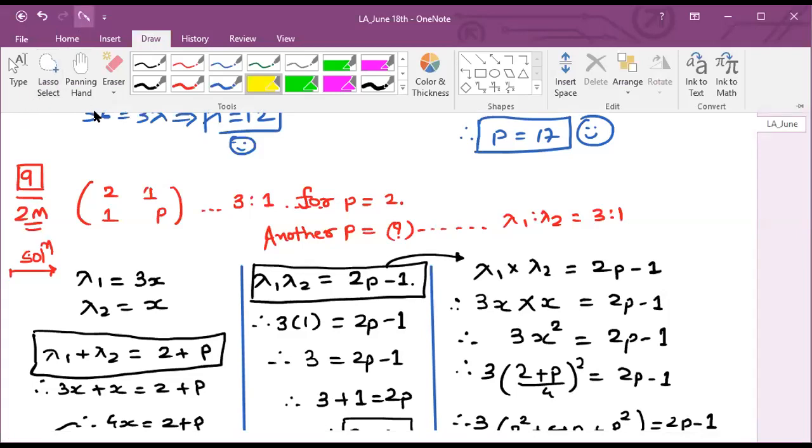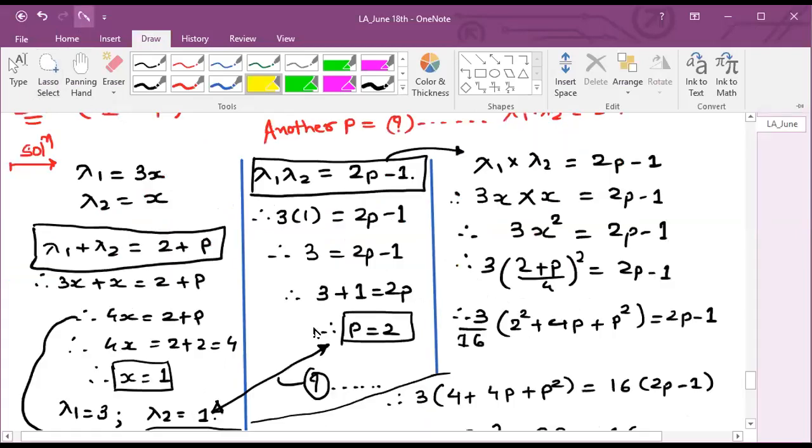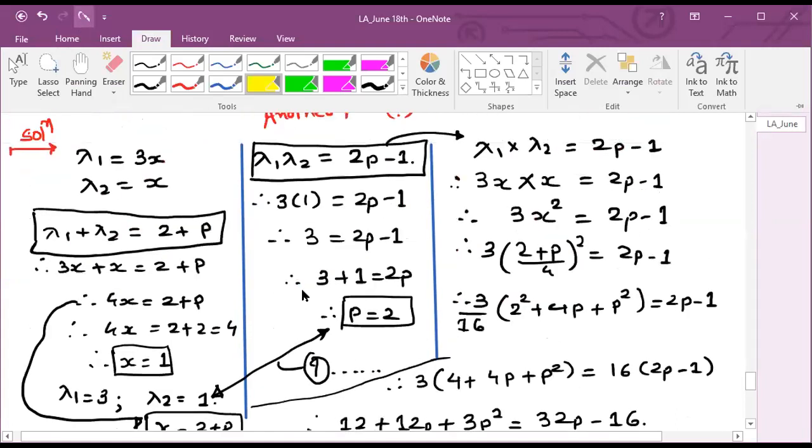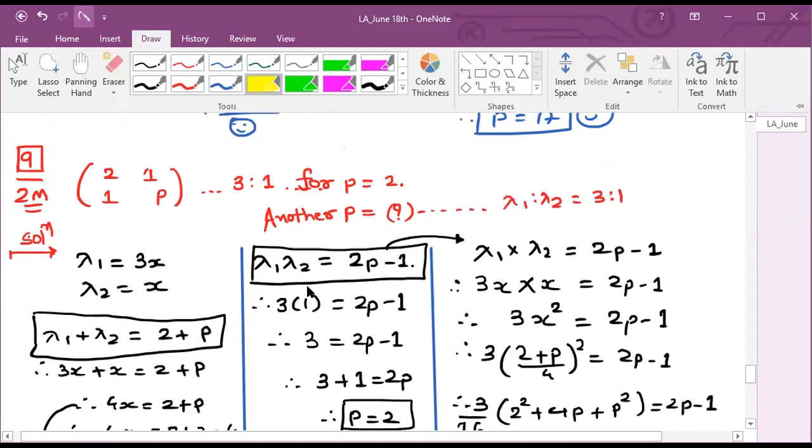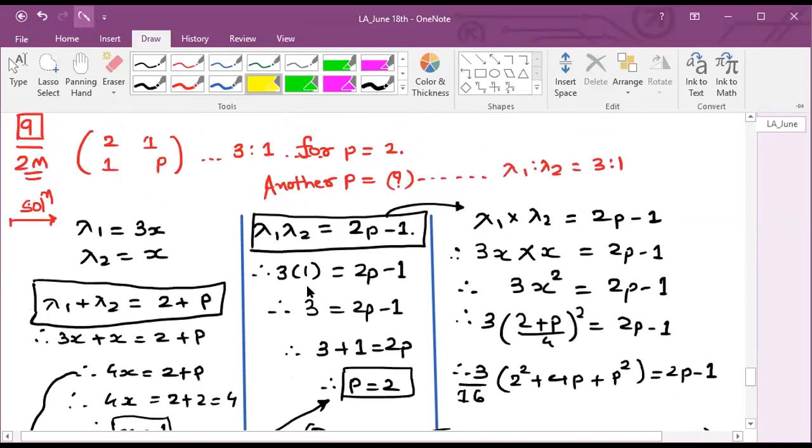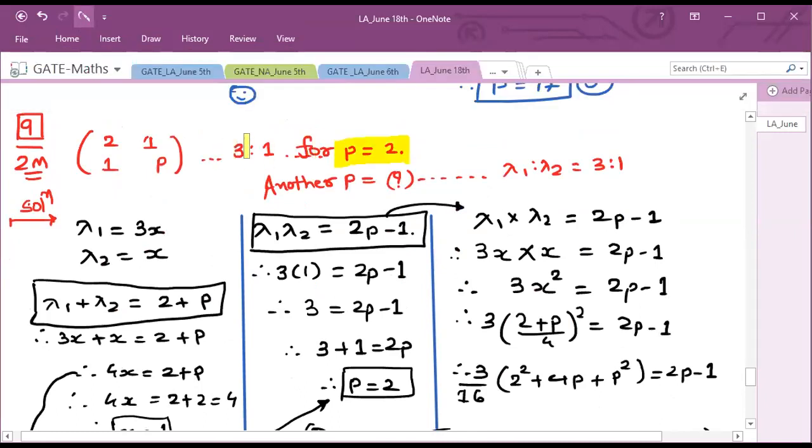That means we don't have to put any value of p and we have to proceed like this, that I'm telling you. So whenever you expect this type of question in exam, then first read this question. They are telling you that for p equal to 2, eigenvalues are in this ratio, as well as there is another value of p for which eigenvalues are in same ratio. So we are having two values of p.